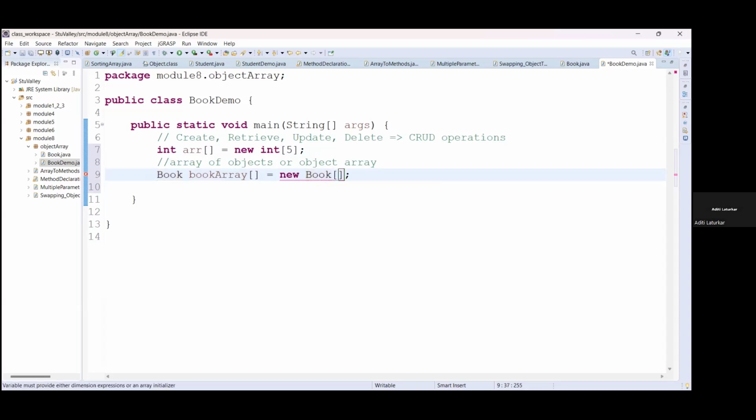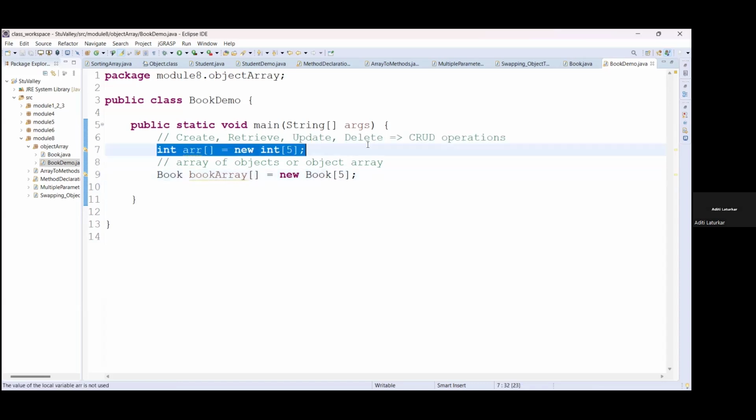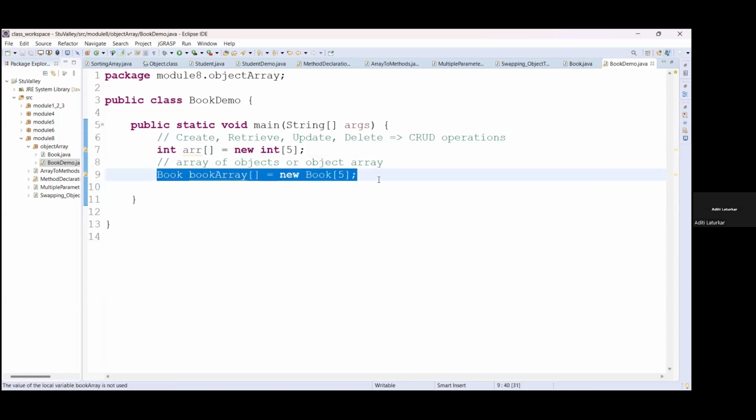And here in the square bracket, you have to mention the size of the array. So I'm using here 5 itself. जैसे previously हमने different arrays declare किए थे, in a same manner, we are creating this object.